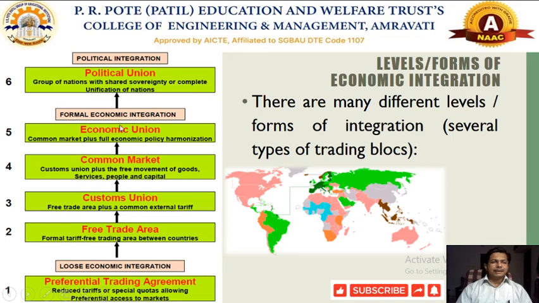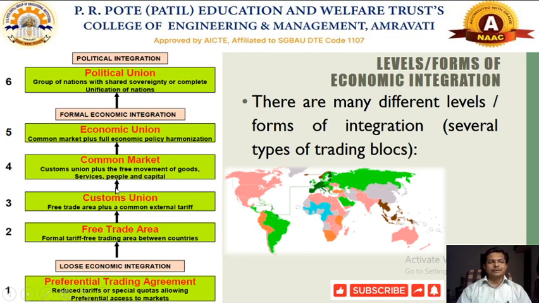Now the other higher levels of economic integration will possess the properties of the earlier one. Remember, now we are talking about the customs union. Customs union is nothing but the free trade area plus a common external tariff. This will possess the properties of a free trade area, plus there will be some common external tariff policies under a customs union. So this is a more advanced form of economic integration as compared to a free trade area.